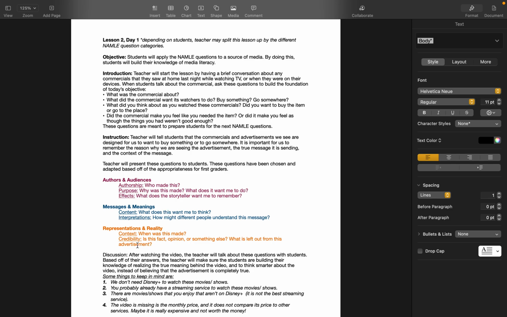But if you have a lower group, or if maybe you're in the beginning of the year, you may want to break it up. So the objective of this lesson is for students to apply these questions to the source of media. By doing this, students will build their knowledge of media literacy.